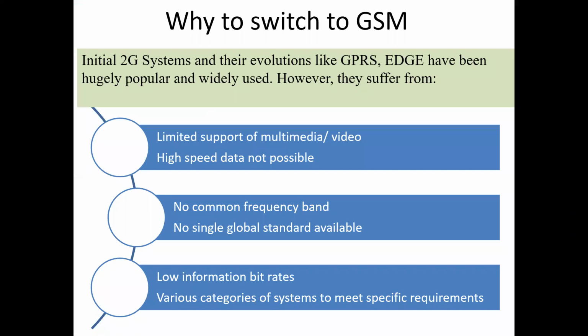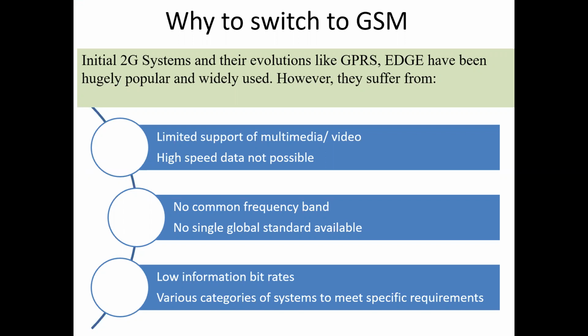Initially, 2G systems were there and there were evolutions like GPRS and EDGE, which were very popular and widely used. However, there were some disadvantages. Hence, while moving from 2G to 3G, GSM was adopted.